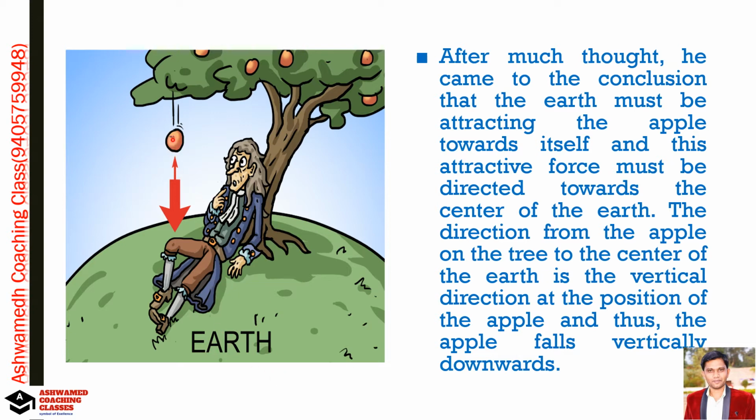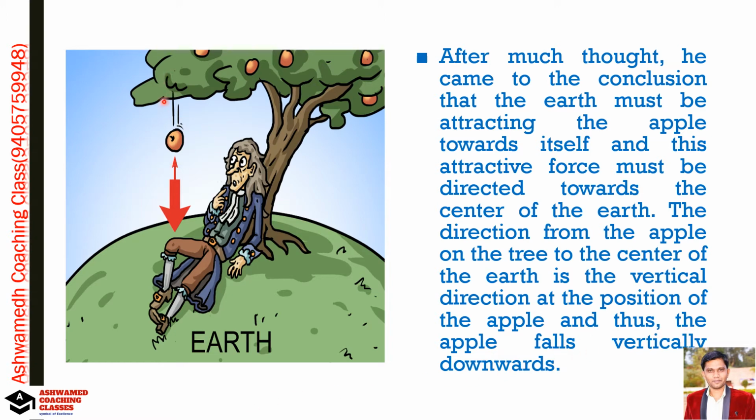So that direction is vertical, not a square, not a curve shape. It is strictly vertical. See, this is a vertical direction. Therefore, at the position of the apple, the apple falls vertically downward.